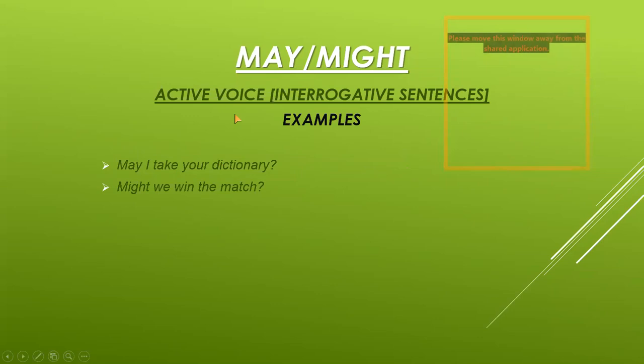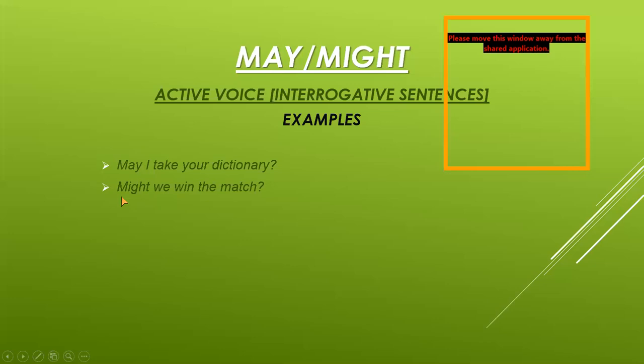Now I am showing you some examples of the interrogative sentences here. May I take your dictionary? Question mark. Now you know that may is the word which is used to ask questions. We commonly use it in our school. If you want to ask anything from your friend, you can ask in the same way. May is the modal verb, I is the subject, take is the first form of verb, your dictionary is the object, because your is added with the dictionary, so it is included in the object, with the question mark at the end.